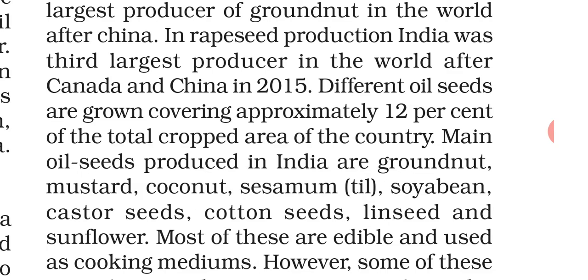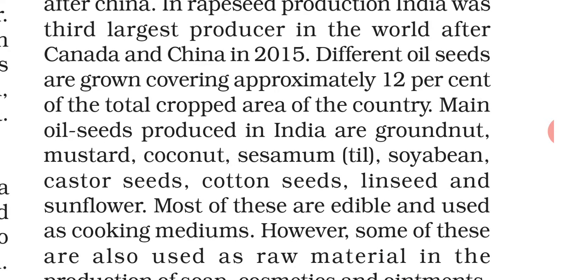Different oil seeds are grown covering approximately 12% of the total cropped area of the country. Means in our country we cultivate different types of oil seeds covering approximately 12% of the total cropped area. Means 12% of the area we cover for the cultivation of oil seeds. Now students, try to understand.